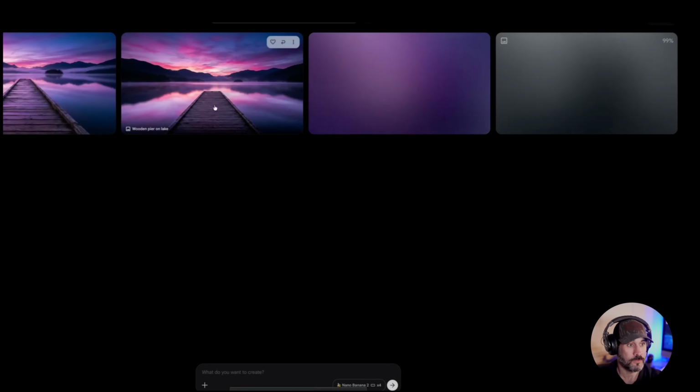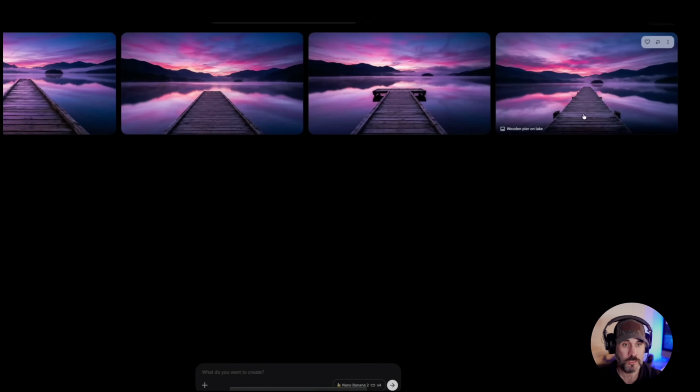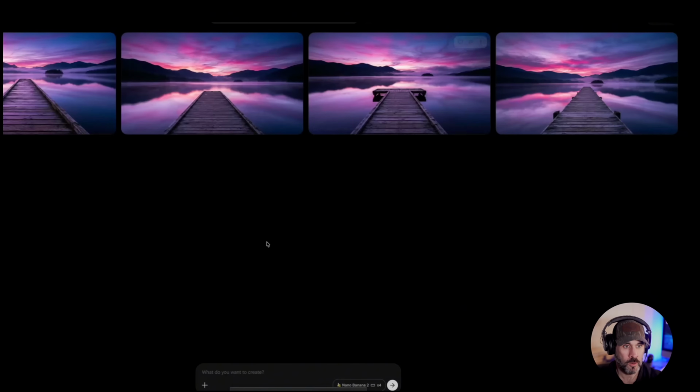Let's see how they came out. I like this one so far. Yep, you can see how very similar they are, right? So the original image kind of came out from the side. If we look at that again, the dock or the deck, or whatever you want to call it, comes out from the side, where in Flow it's more straight ahead. But again, it gets the skies. I think this is probably the closest to the sky that we wanted.